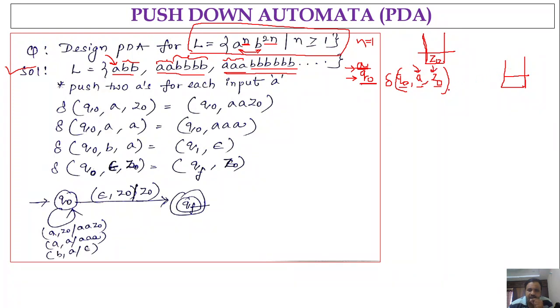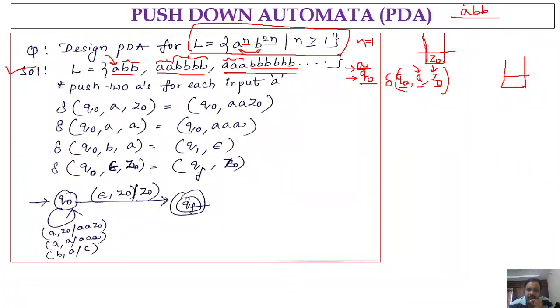So what we have to do here is that for each a, we have to push 2 a's, right? Why do we have to push 2 a's? For example, if the input here is a, b, b, how can I make a comparison between the number of a's and the number of b's?